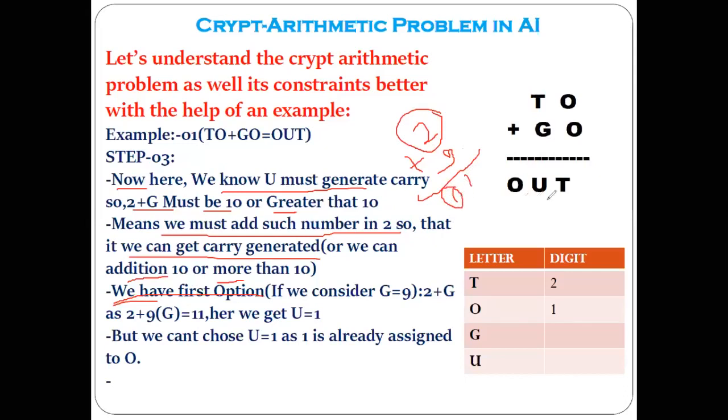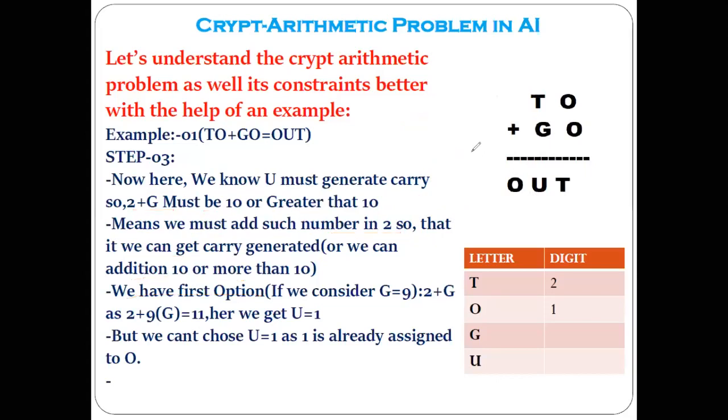Means what is the value of u now? 1. But can we take the value of u as 1? No. Why, sir? We cannot take it because O is also having 1. Because we have already assigned the 1 for the O. Oh, yes. Then what is the option remaining to you?